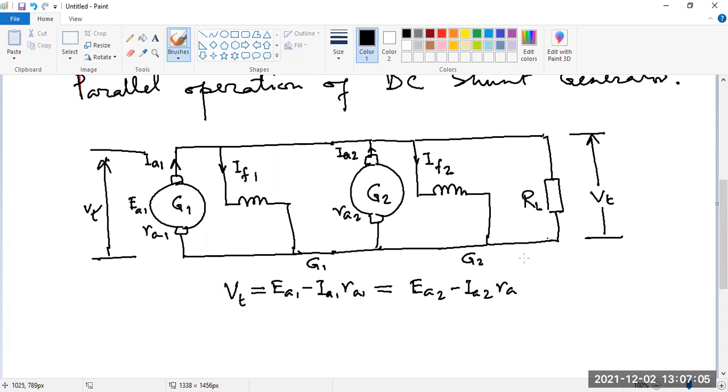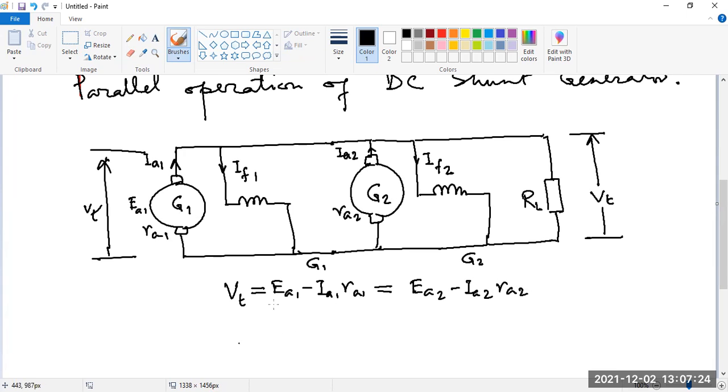Okay, so this is the common voltage equation: VT equals EA1 minus IA1 RA1, and EA2 minus IA2 RA2.